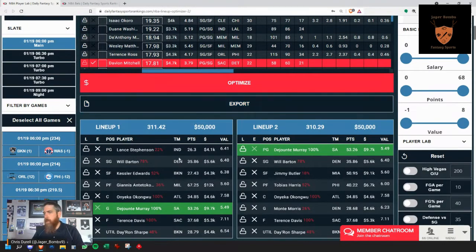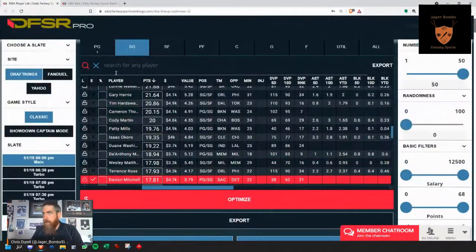The first thing I want to show you is these red percentages beside those 50 lineups. That is the percent that that player shows up in those lineups. As you can see, Okongwu, I probably said that wrong, and Murray, Terrence Davis, they all show up in every one of the 50 lineups. The first thing you can do to start playing around with those exposures, say for the guy that you don't want locked, is simply go up to Terrence. Let's go up to Terrence Davis.